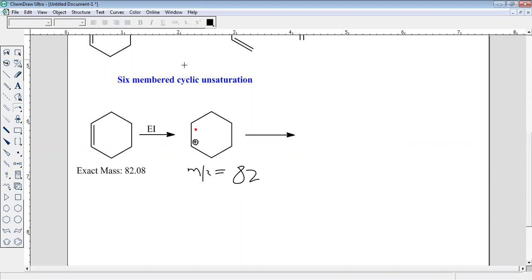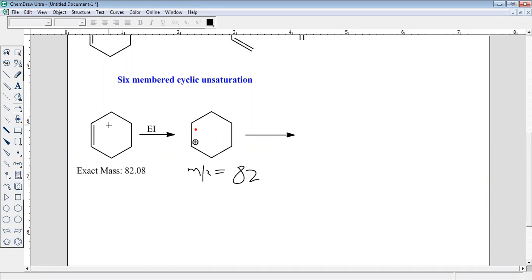Now see, what is the bond opposite to this double bond? This bond is opposite to this, or we can say the parallel bond to this one.